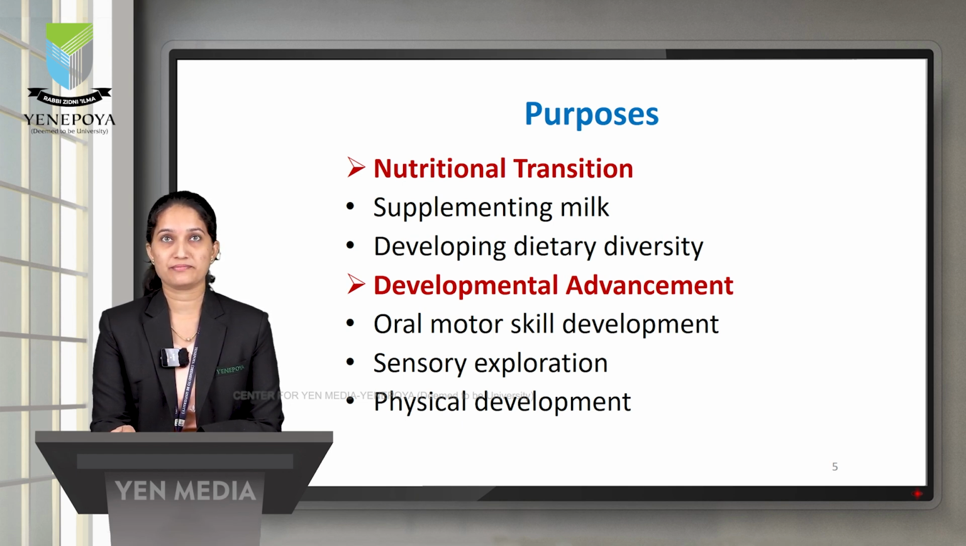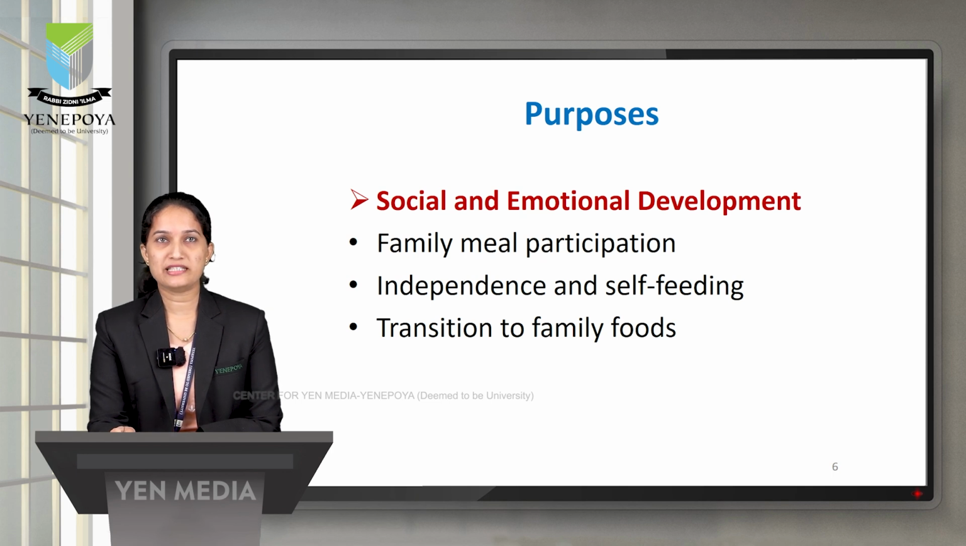So for normal proper growth and development, it is essential for the baby to have food other than breast milk. Social and emotional development indicates family meal participation. As the infant grows, the infant will be mingling with the family members, table manners will be developed, interaction will be developed, and proper communication skill will be enhanced. Then family members will be cuddling the child, as well as the bonding will be increased.